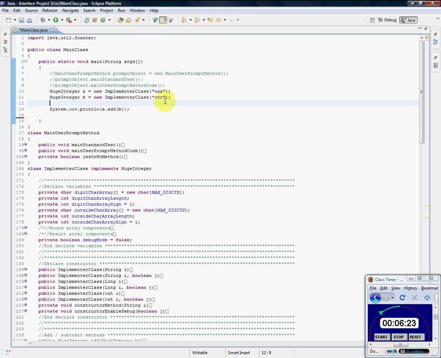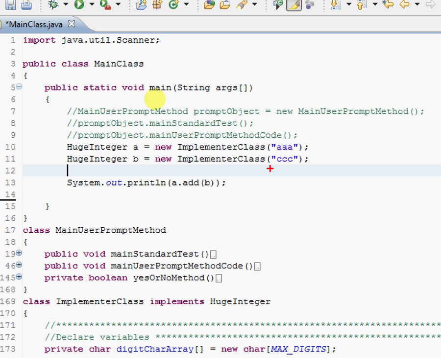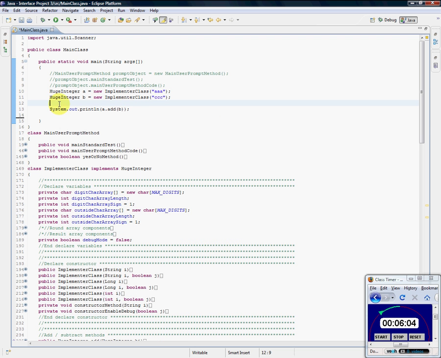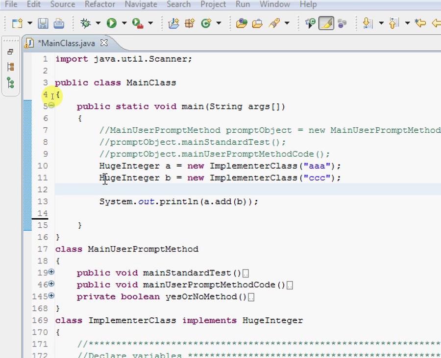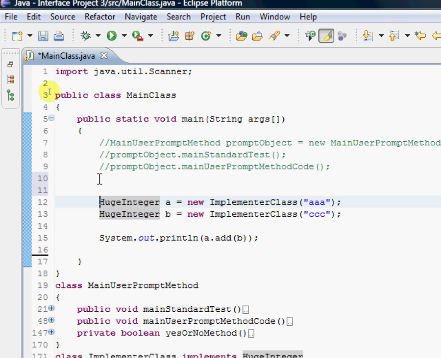So what I'm trying to attempt to do is add AAA with CCC, and see what happens. When I was writing the program, I never really took this into consideration, initializing it to a false value. What I was actually depending on mostly was a method that I made in the implementer class.